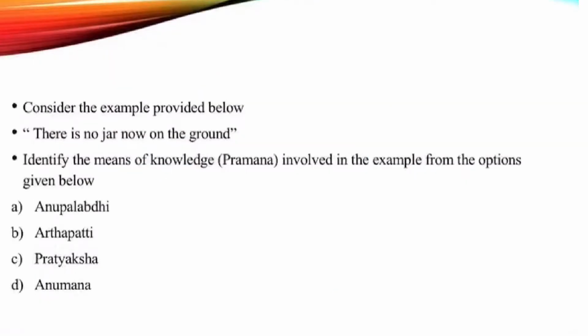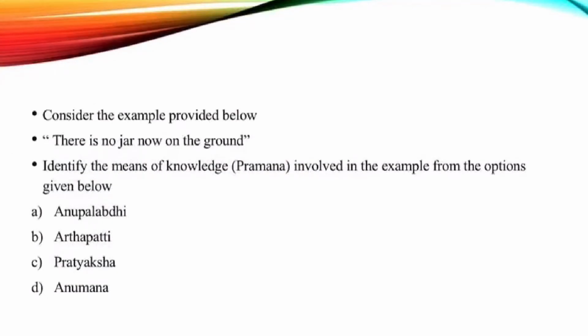Now we'll revise the previous year questions. First question, consider the example provided below. There is no jar now on the ground. Identify the means of knowledge, that is, which Pramana is involved in this example. Here, this statement is about knowledge of non-existence. So, it comes under Anupalabdhi Pramana. Option A is the right answer.